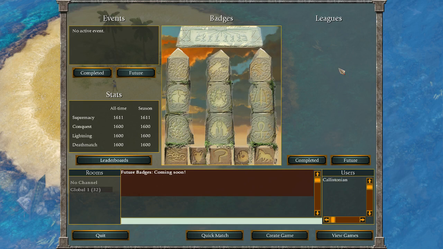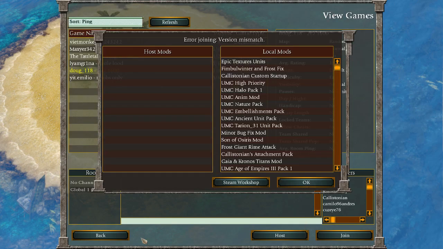Basically what I would do to play online is just disable everything. But you don't have to disable everything. If you have textures, user interface, scenarios, or random map files, as well as a couple other mod files that I can't think of off the top of my head, those will still be online compatible, and you will not get this message. So you'll actually see that those two new mods that we just subscribed to at the top of my mod manager weren't on that list, because these two are both online compatible mods. The texture mod is just textures.